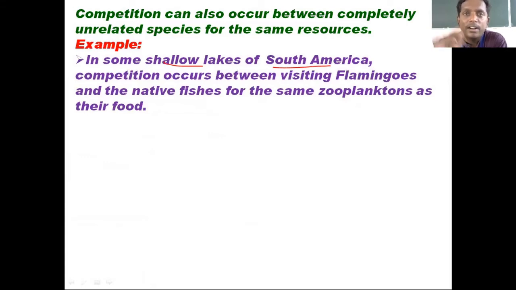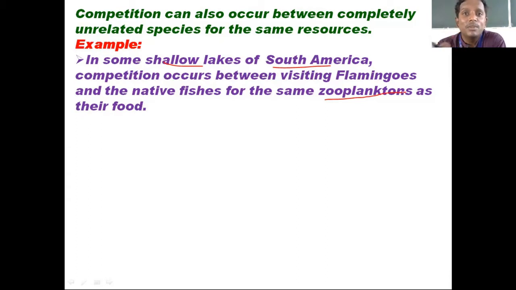They come to the water, and if I ask you, what does flamingos eat? Most of the students in my class, their answers are they will eat fish, because you will assume they look like crane, they will eat fish. No, flamingos are filter feeders. They feed only on microscopic animals called as zooplanktons. What are zooplanktons? Zooplanktons are microscopic animals found in water.